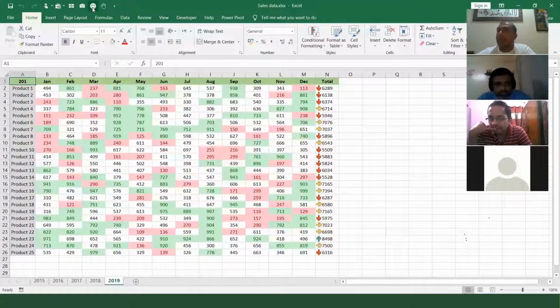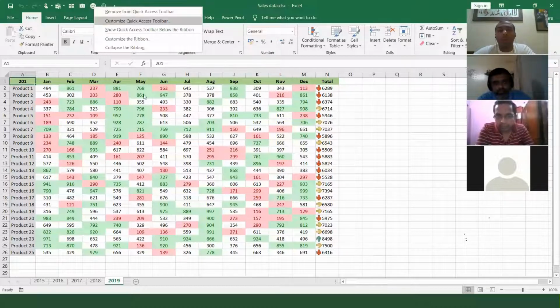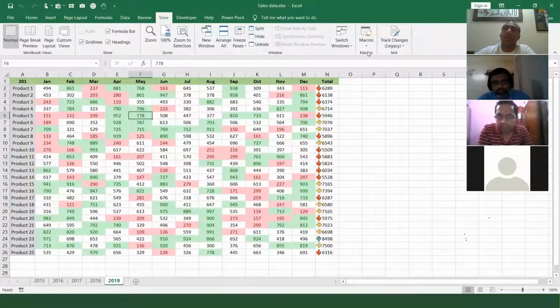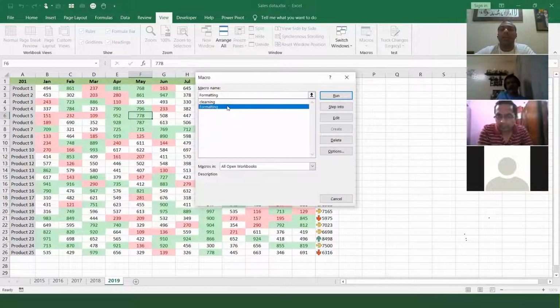Same file, you can practice it once, twice, thrice, and slowly you will learn how to record and run a macro, and how to create a button. If you say, okay, I want to delete a macro or delete a button, no problem. You can right click on this button and say remove. If you want to delete a macro, friends, same step, go to the view, click on the drop down, click on view macros, and over here select the macro and say delete. So delete, edit, and options, all three are over here.